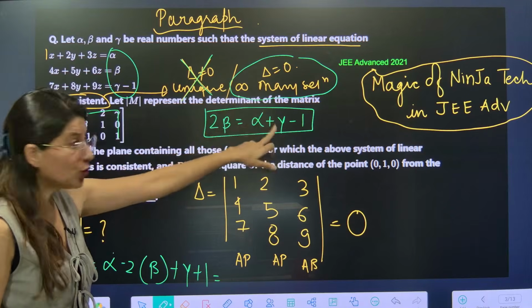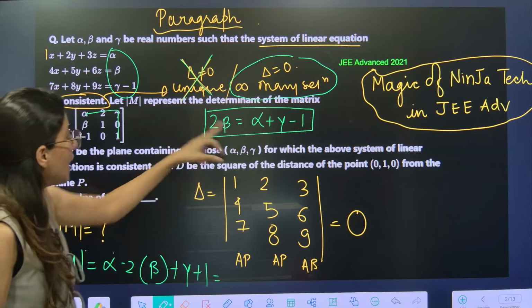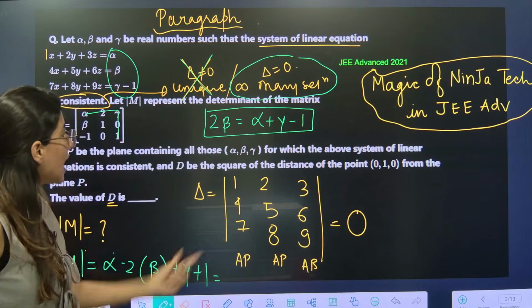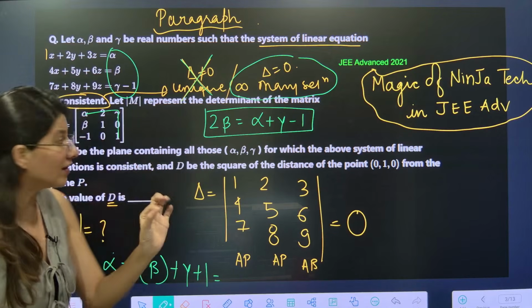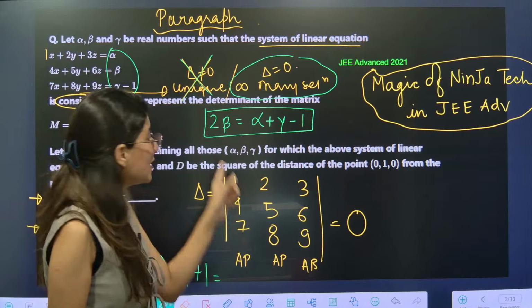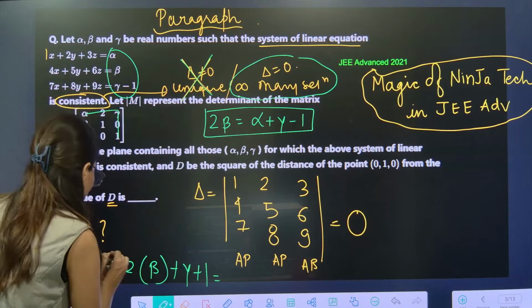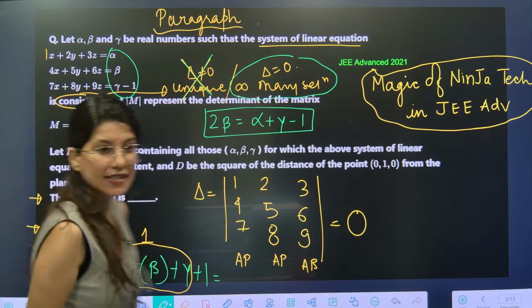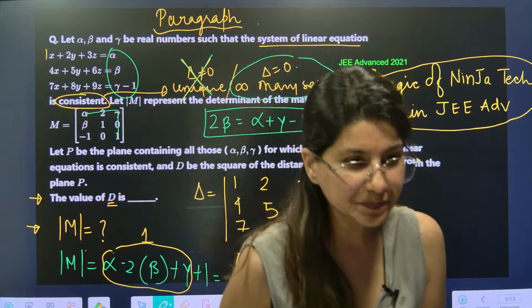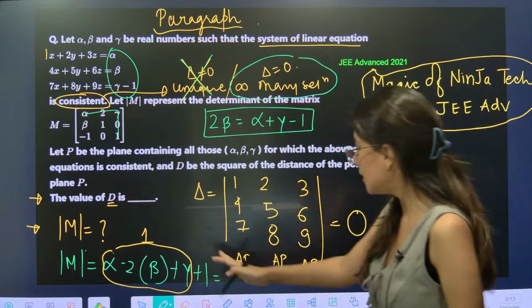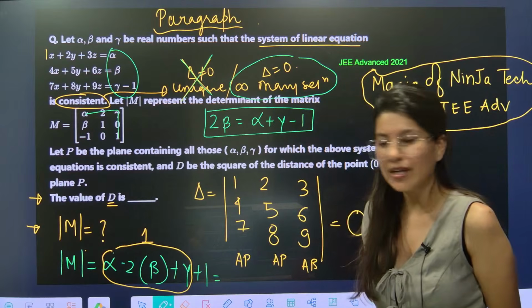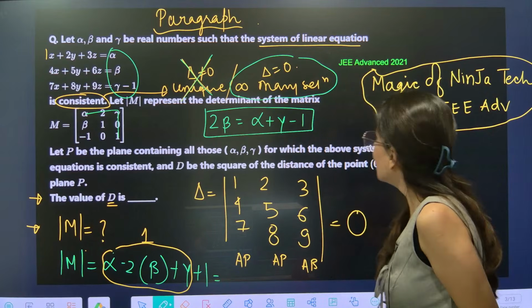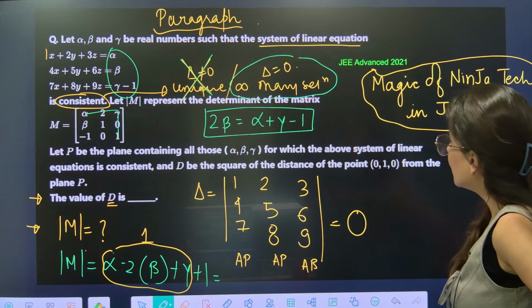Alpha minus 2 beta plus gamma. Alpha minus 2 beta plus gamma is coming out as 1. From here, alpha minus 2 beta plus gamma is equal to 1. That means this is coming out as 1. So determinant M is coming out as what? Determinant M, anybody? Determinant M is coming out as 2, right? It is coming out as 2.